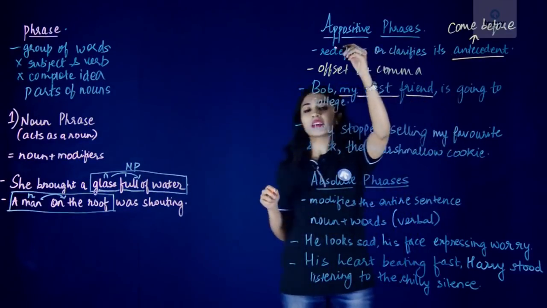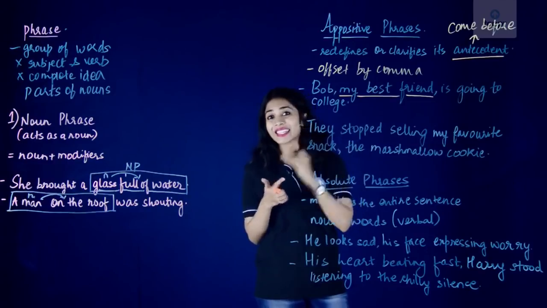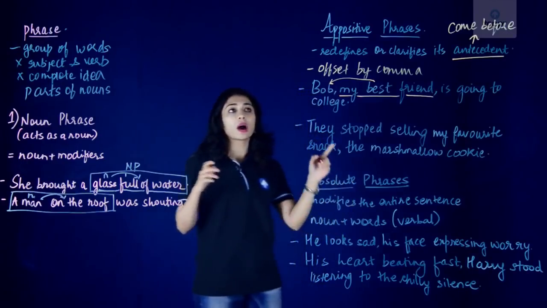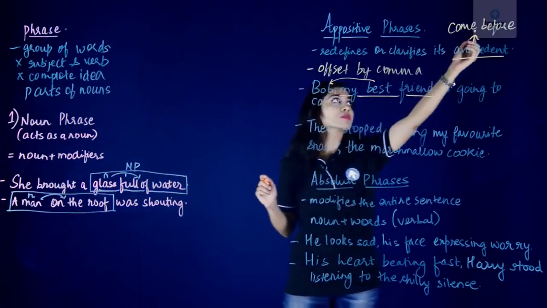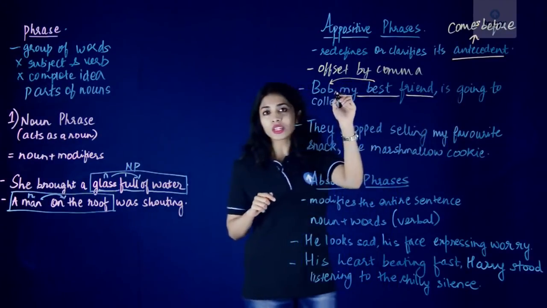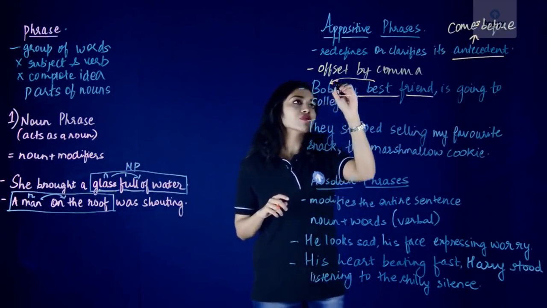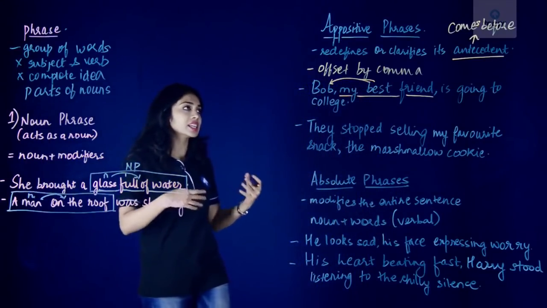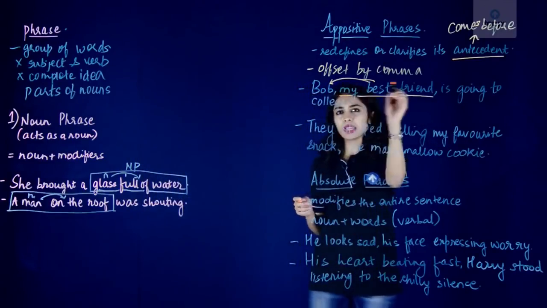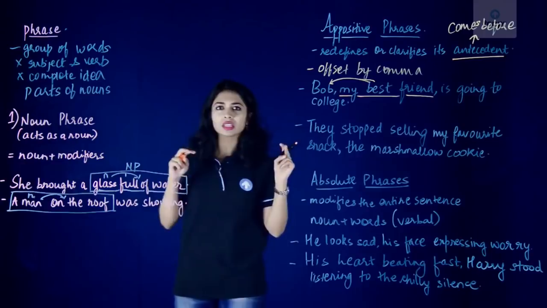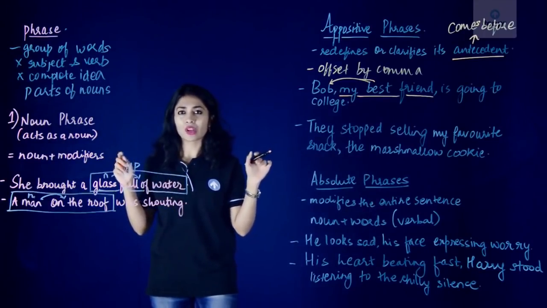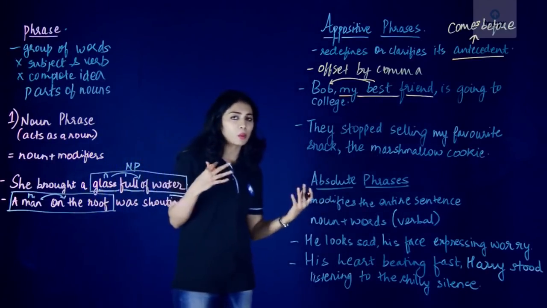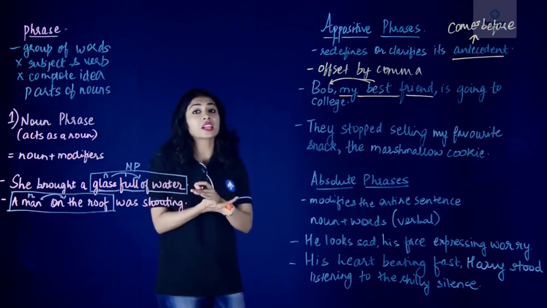Now let's look at the definition. Redefines or clarifies its antecedent. Here, my best friend is a noun phrase telling us more about Bob, which is coming before it. So an antecedent comes before, and what is coming before here? Bob. So the appositive phrase is telling us more about Bob, who is going to college. Now, does it mean that an appositive phrase normally comes in the middle of a sentence? No, it doesn't. It can also come at the end of the sentence or at the beginning of the sentence. But just remember one thing, it should always be offset by commas.